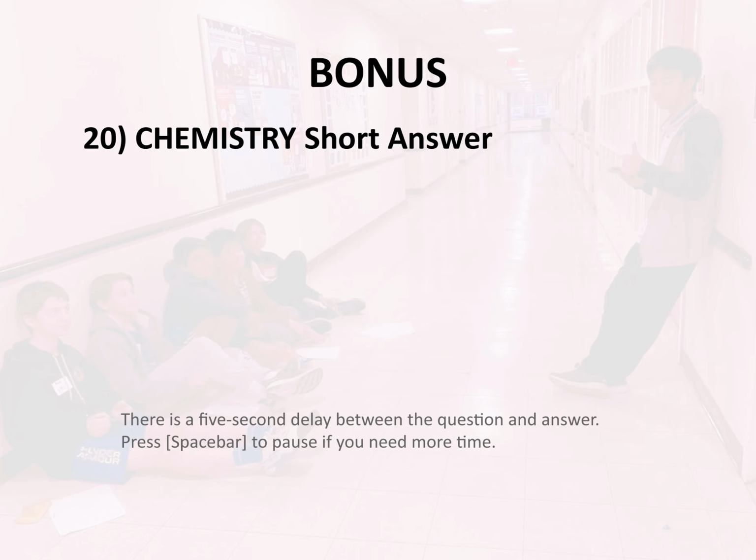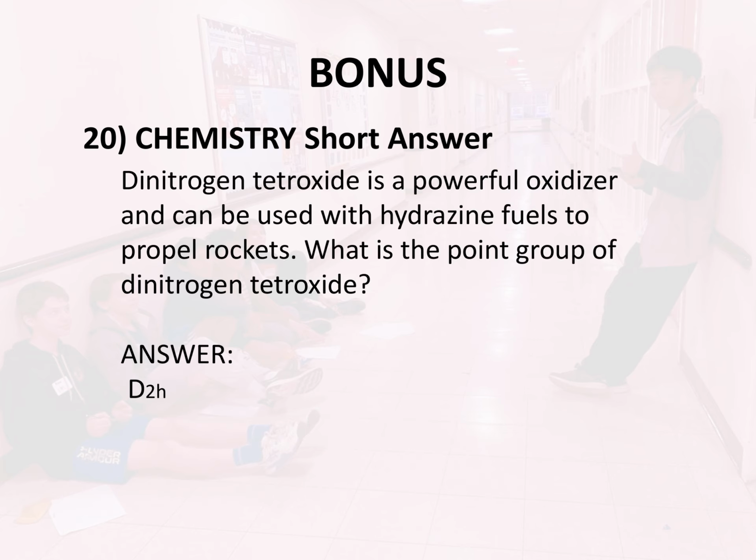Bonus 20. Chemistry. Short answer. Dinitrogen tetroxide is a powerful oxidizer and can be used with hydrazine fuels to propel rockets. What is the point group of dinitrogen tetroxide? Answer. D2h.